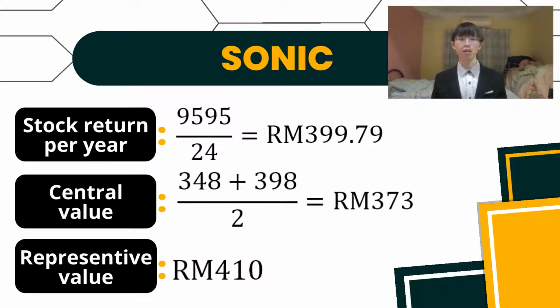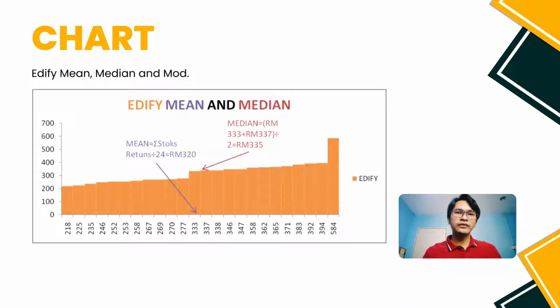From the chart, we can identify that the average stock return per year is 399.79 ringgit, and the central value of the data is 373. For the Edify mean and median, we arranged the values in ascending order too, from the lowest value to the highest value. For the mean, we also summed all the stock returns and divided by 24, and we get 320 ringgit. For the median, we summed both of the middle values, which are 333 ringgit and 337 ringgit, giving 335 ringgit.